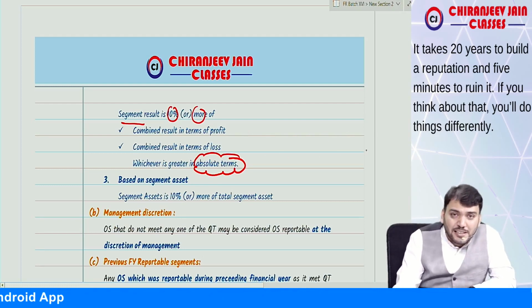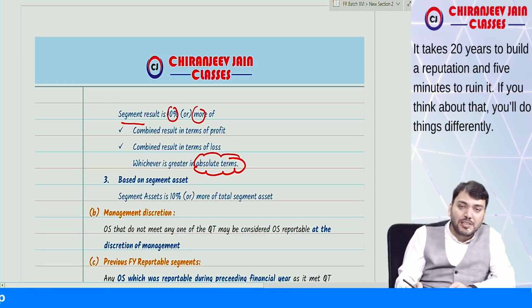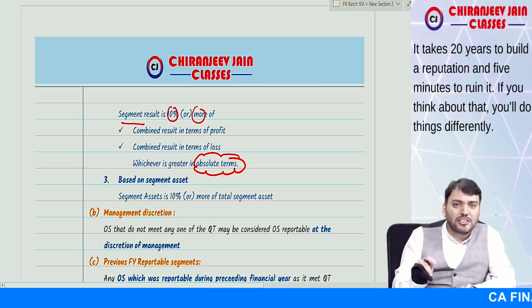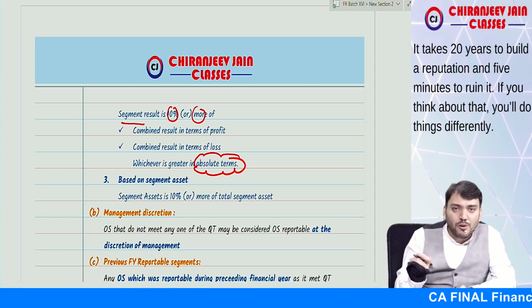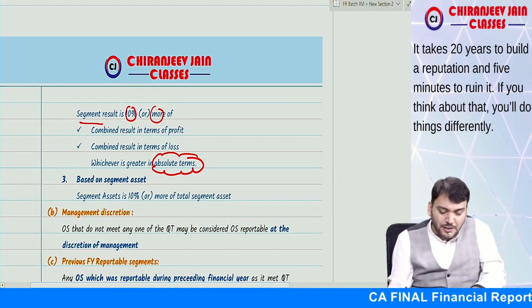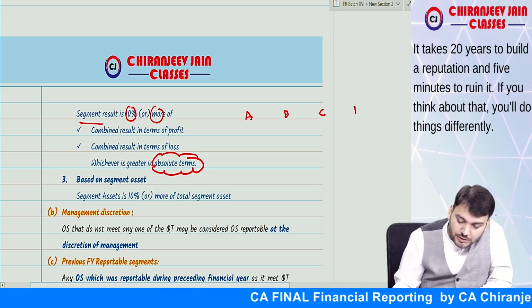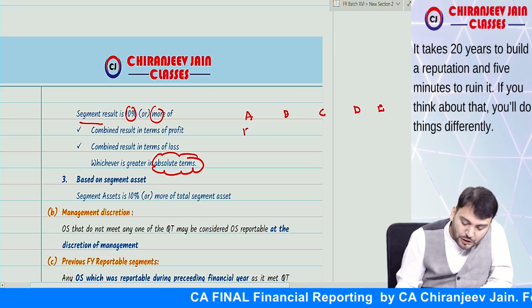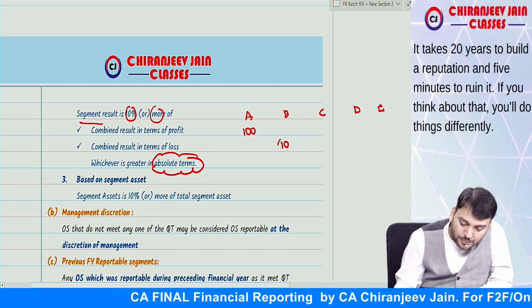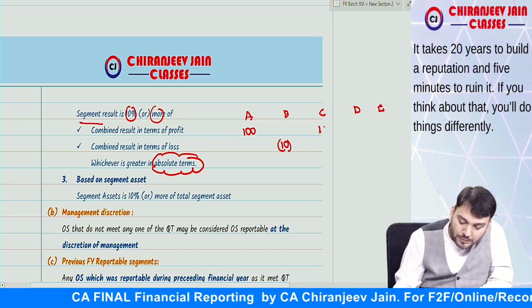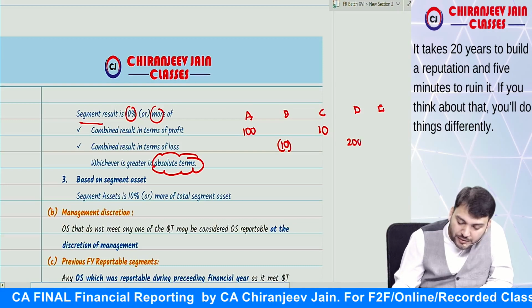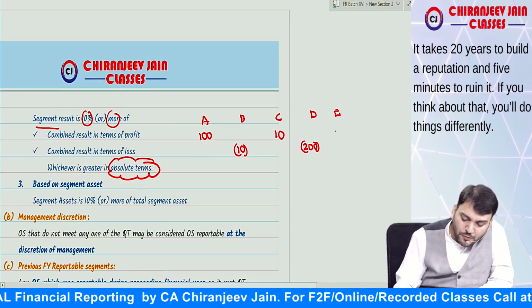First find the combined result in terms of profit and the combined result in terms of loss, find the greater, then find the percentage of that. If it is 10% or more, then it becomes a reportable segment. For example, take A, B, C, D, E: a profit of 100, a loss of 10, a profit of 10, a loss of 200, and a profit of 500.